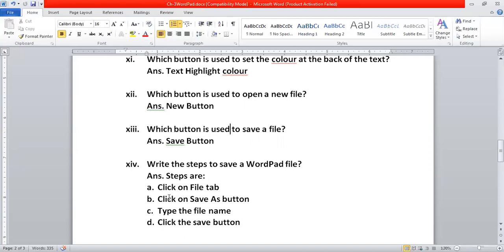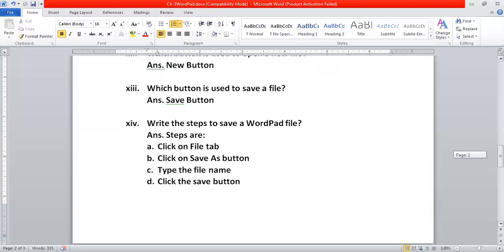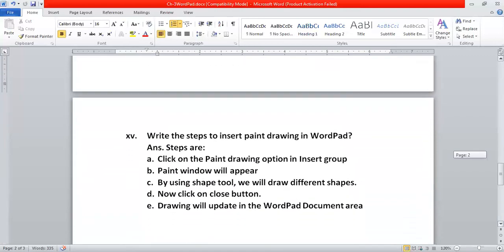Now the next question. Write the steps to save a WordPad file. So we have to tell them the steps. These steps are very small and it is very easy to learn. First, we have to click on the File tab. Then we will click on the Save As button. Third, we will type the file name, and at the last, we will click on the Save button. This is how I can save a WordPad file. Is it clear to everyone? I hope it is clear to everyone.